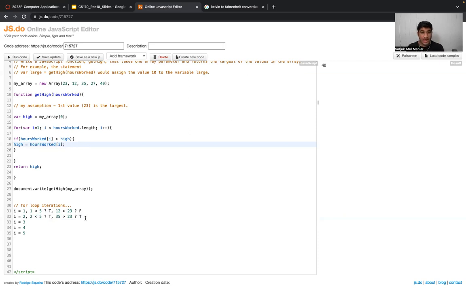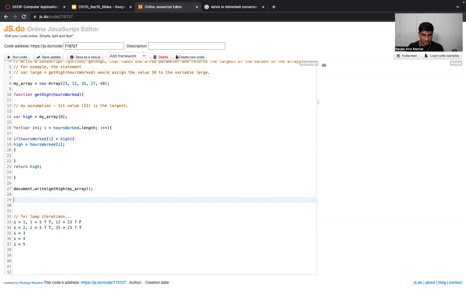Earlier our high variable had the value 23, but now it will have the value 35 after this second iteration. So our assumption went wrong, and we say, okay, no worries, let me put the value 35 inside my high variable. Currently my most recent updated assumption is that 35 is the largest value present inside my array.